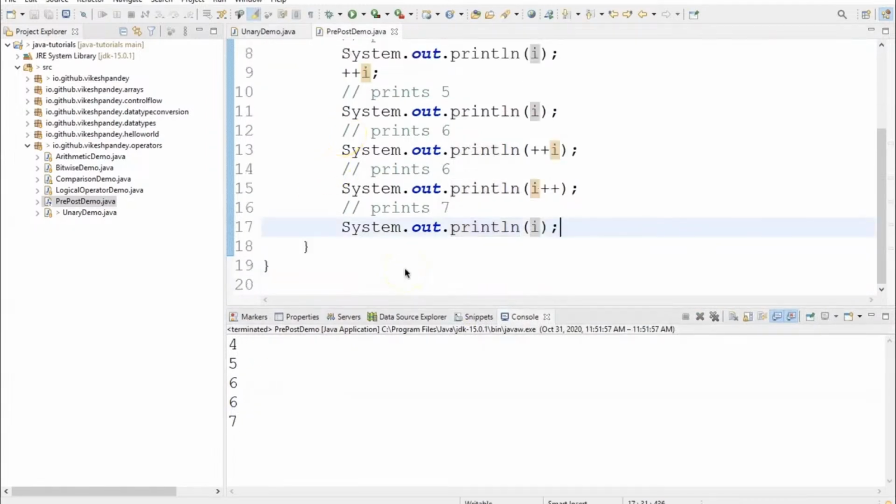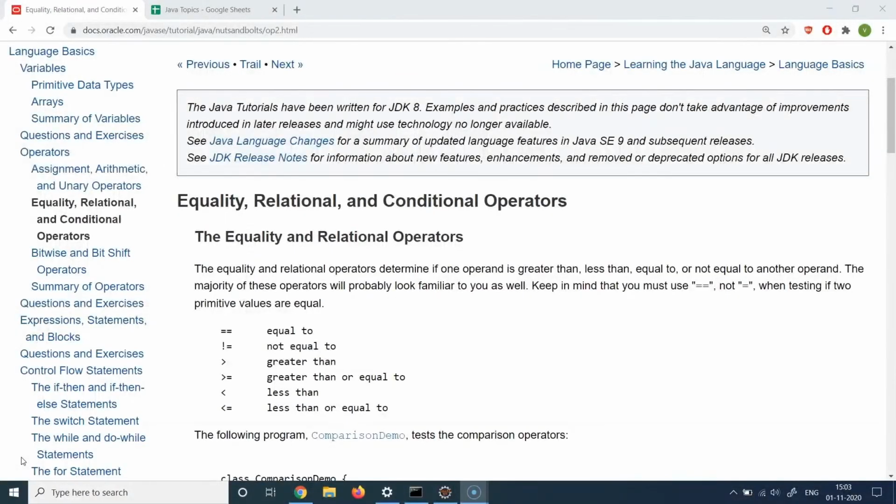And this is where I would like to end this particular session. In the next session, we will be discussing other types of operators, which are comparison operators, logical operators, etc. Relational operators are sometimes also called comparison operators.